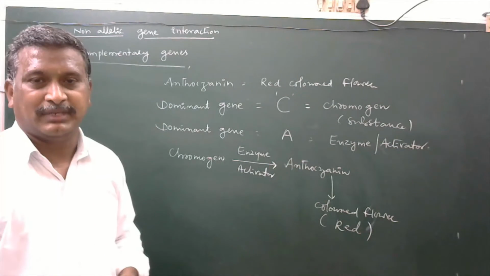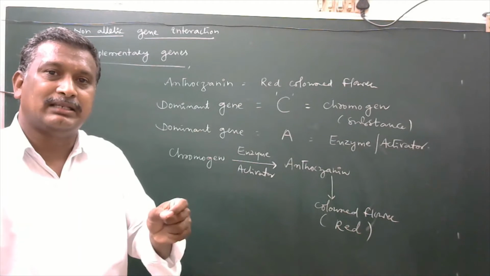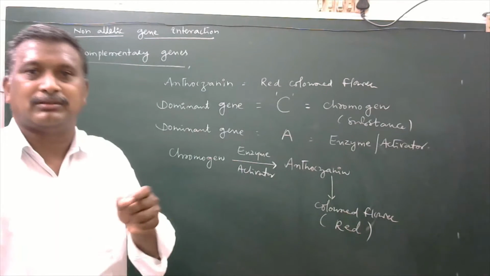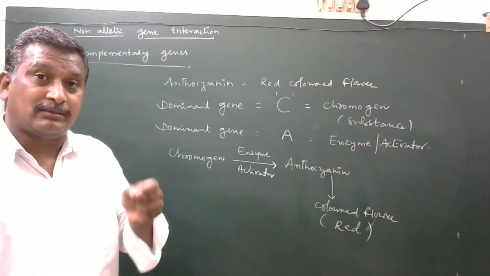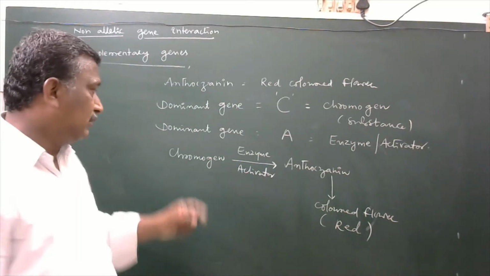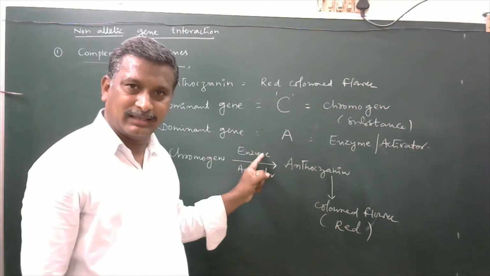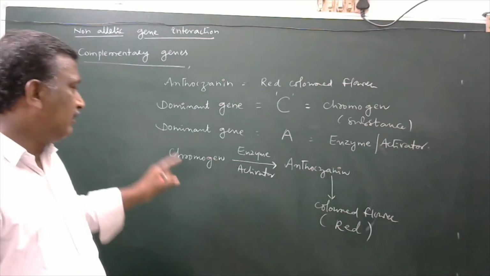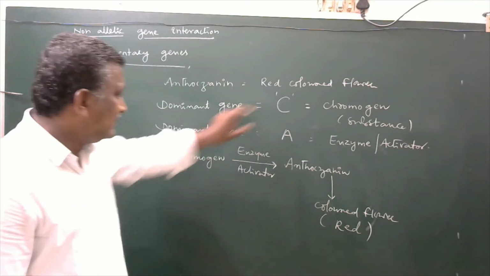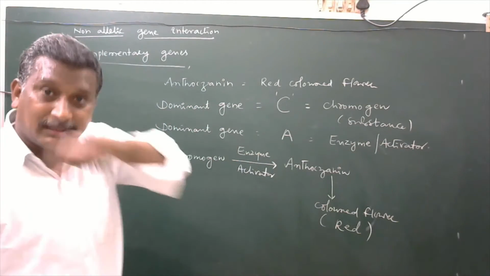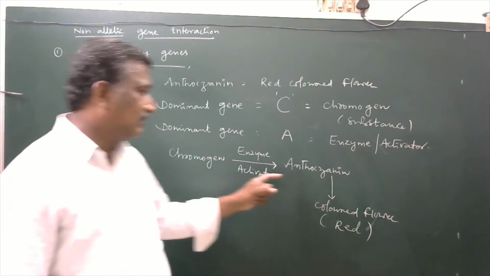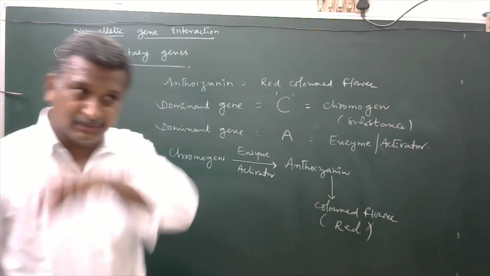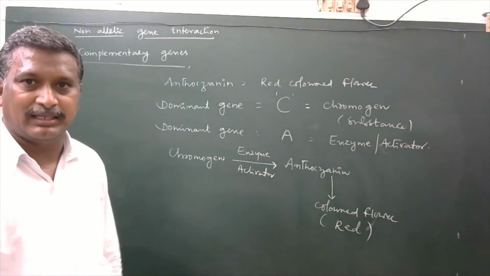Means for the production of red color, they need anthocyanin. For the production of anthocyanin, they need both chromogen plus enzyme, means the dominant gene capital C and the dominant gene capital A. Both are needed for the production of anthocyanin. Then only they produce that red colored flower.